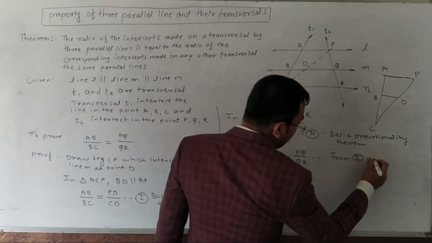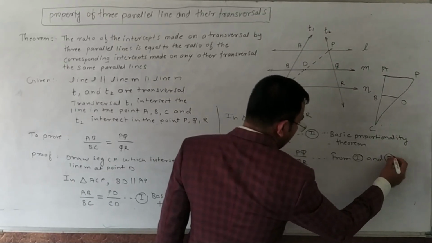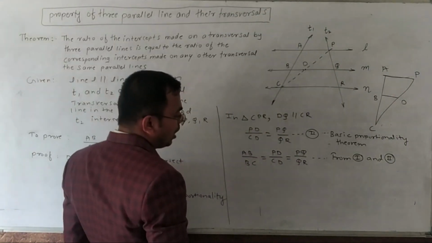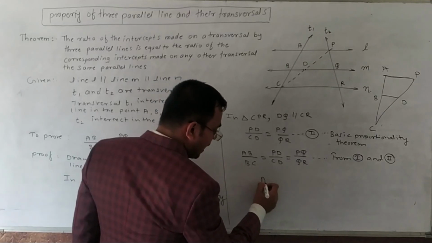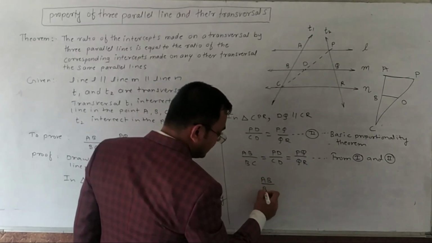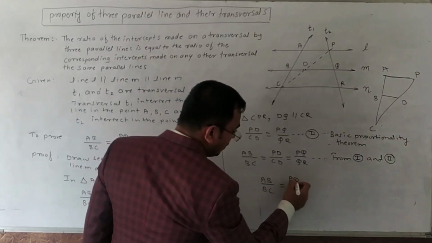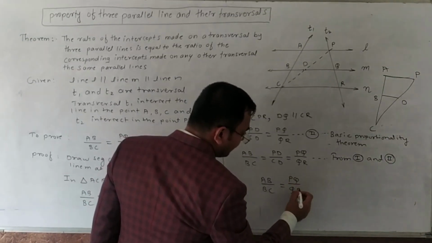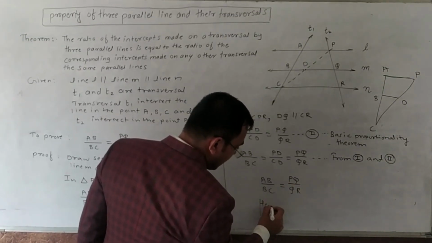Hence AB upon BC is equal to PQ upon QR, hence proved.